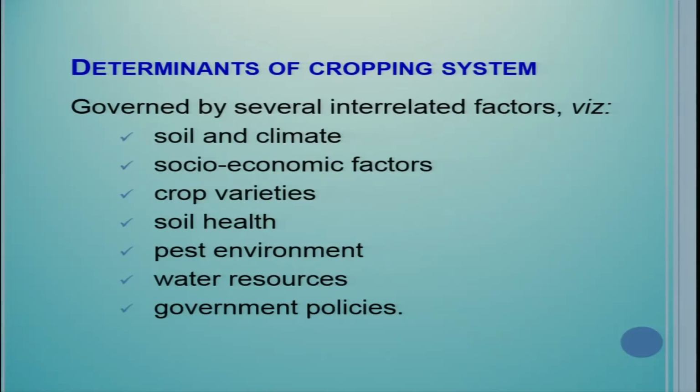For example, the case of tobacco. In some parts of the country, a particular section, religious people, do not want to grow tobacco. So, these kinds of socio-economic religious factors also affect the cropping system. Crop varieties: if varieties are available, particularly insect pest and disease resistant varieties, then those crops would be easily adopted. But if varieties are lacking, there are no good varieties, then no farmer would dare or take risk to introduce that new crop. So, presence or development of varieties is also important in the adoption of a cropping system.